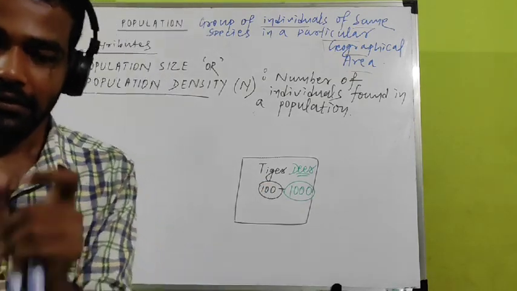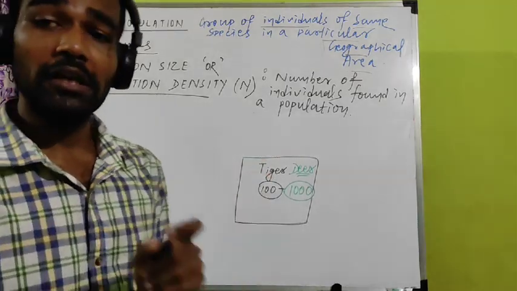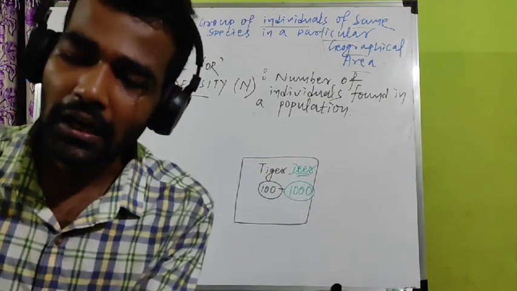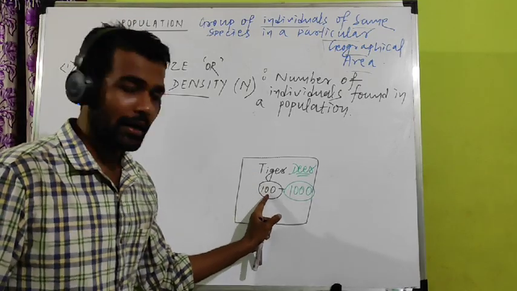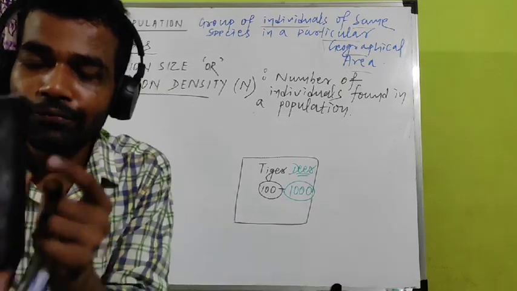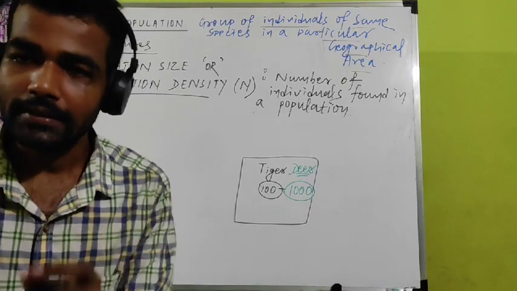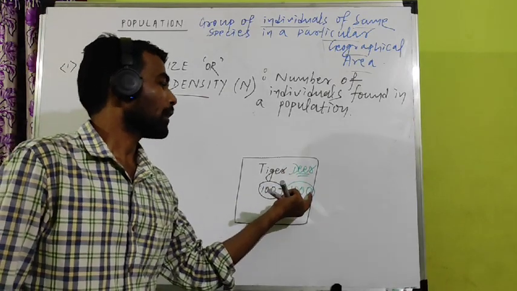You never find any forest where the number of deer is less. If the tiger number is 100, you always find their food is more. If the food becomes less, they will die due to lack of food. So that's why deer is 1000 here.